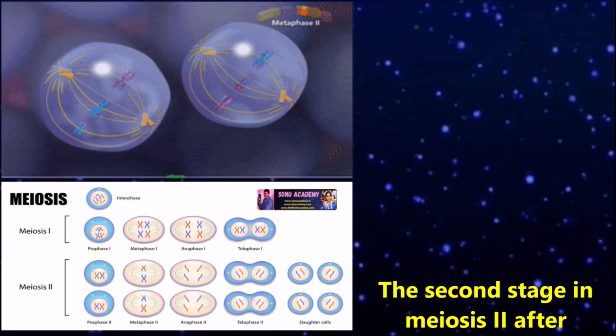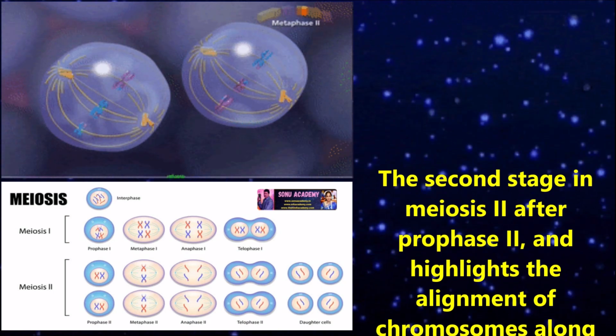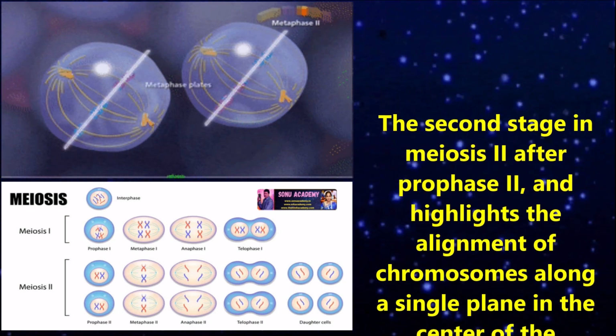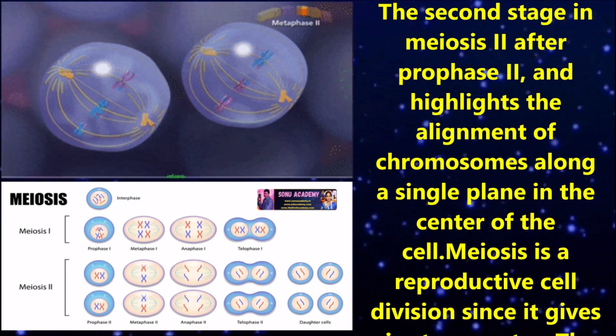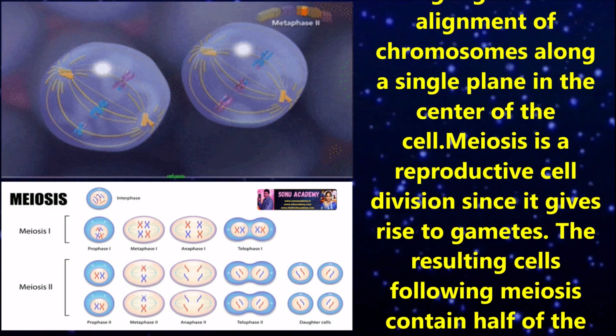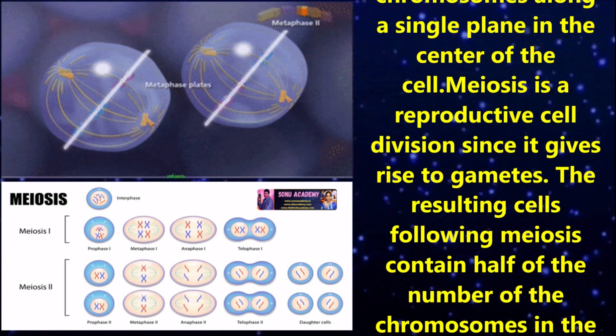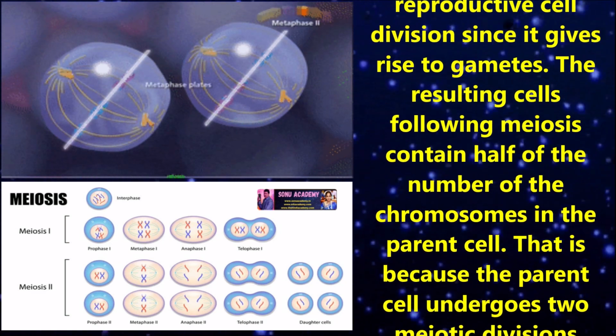Now let us discuss metaphase 2, the second stage in meiosis 2 after prophase 2, which highlights the alignment of chromosomes along a single plane in the center of the cell. Meiosis is a reproductive cell division since it gives rise to gametes, the resulting cells following meiosis containing half of the number of the chromosomes in the parent cell.